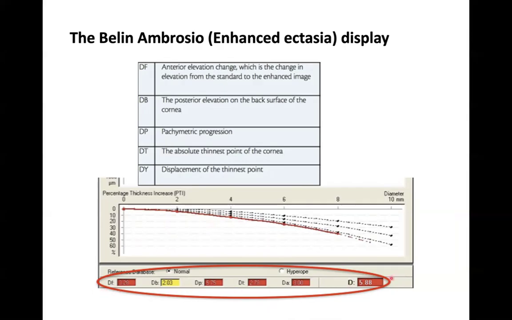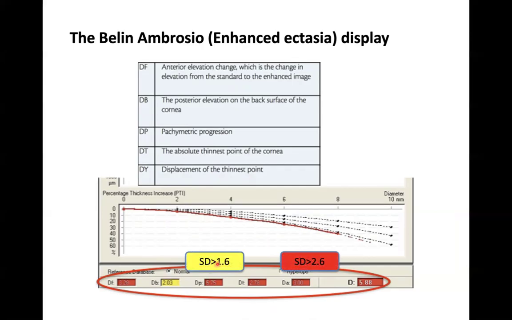And we have these difference values. What are they? The first is the anterior elevation change from the normative data. DB is the posterior elevation. DP is the pachymetric progression. DT is the absolute thinnest location. And DY is the displacement of the thinnest point.